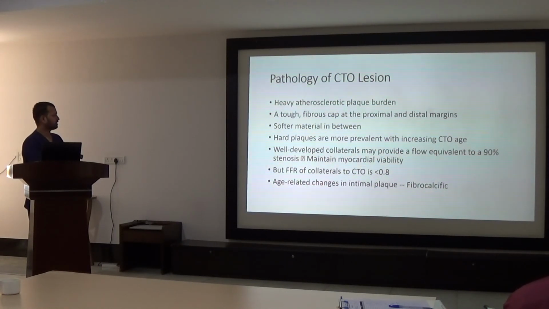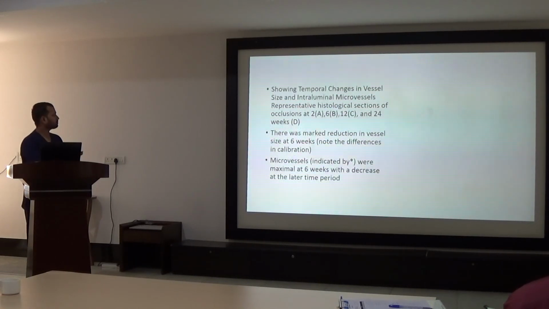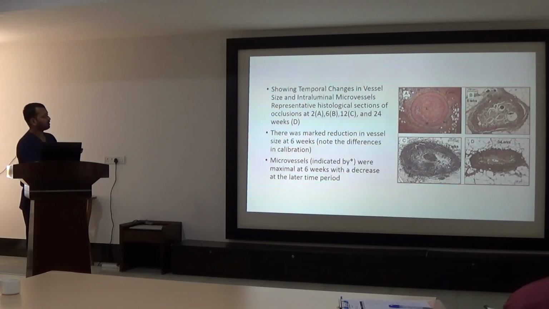Age-related changes in intimal plaques are also observed in terms of fibrodensity changes. Here is the pathologic slide of CTO lesions showing temporal changes in vessel size and intraluminal microvessels, representing histological sections of occlusions. There was a marked reduction in vessel size at 6 weeks. Here we can see that.